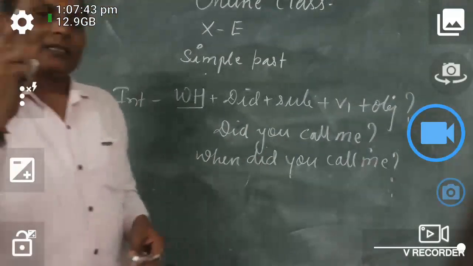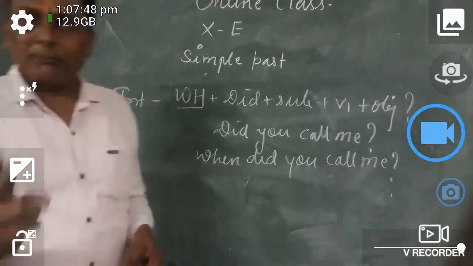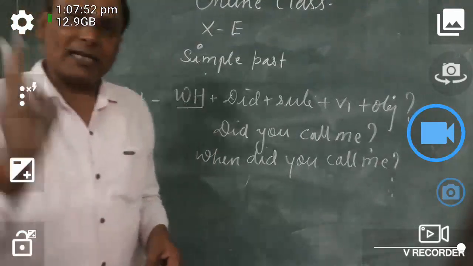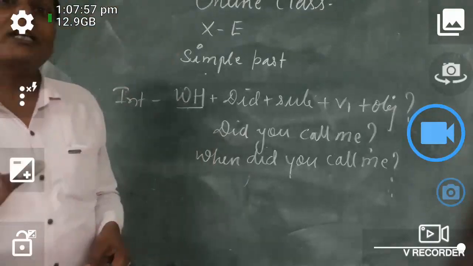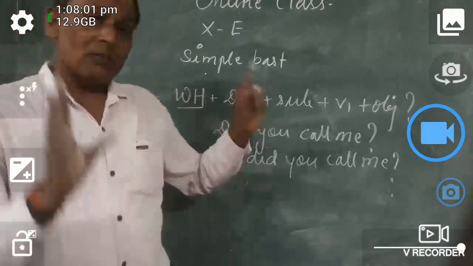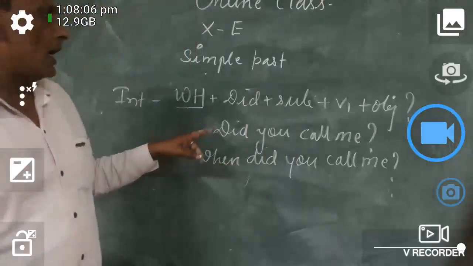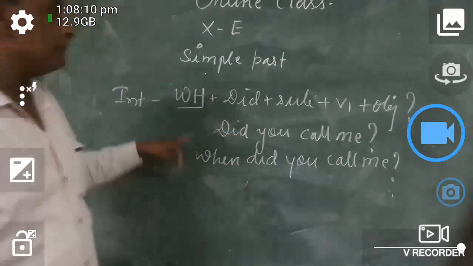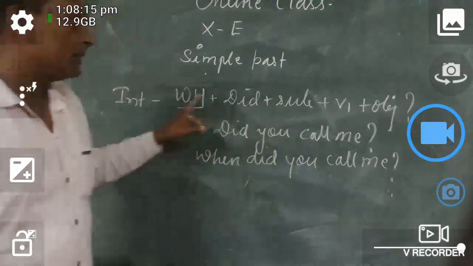Take it, get it, and make yourself aware that in a simple past affirmative sentence the second form of the verb is used, and for negative and interrogative we take the first form of the verb. It should be clear to you all. You have to go step by step without any troubles and problems.